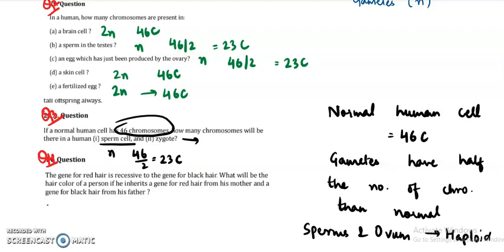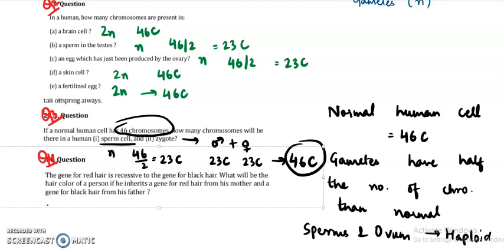Zygote is formed by the fusion of male and female gamete. So male gamete will have 23 chromosomes, sperm will have 23, and ovum will also have 23. So when both will be fusing together, zygote will have 46 chromosomes.